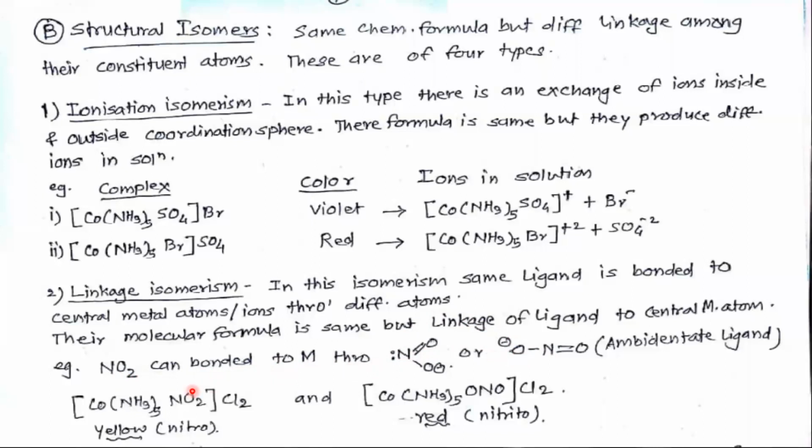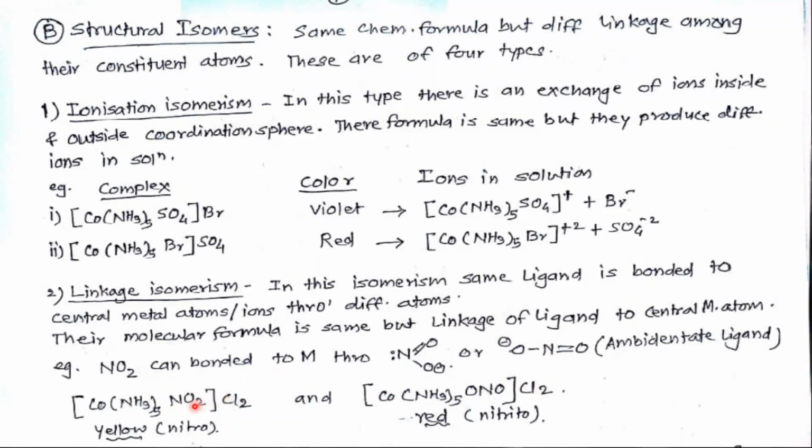So see this example, [Co(NH3)5NO2]Cl2. This is the counter ion. [Co(NH3)5ONO]Cl2, the counter ion is again Cl2.